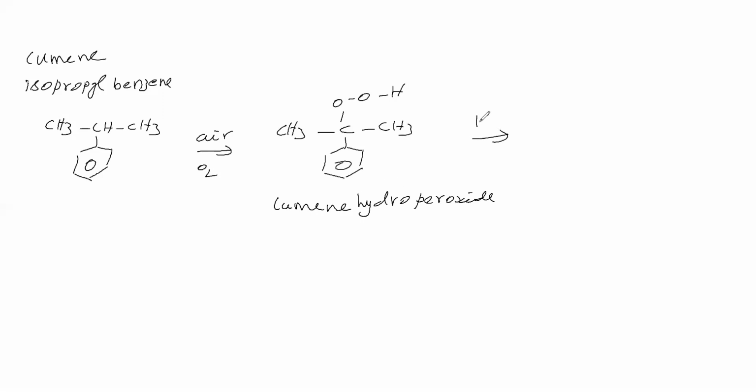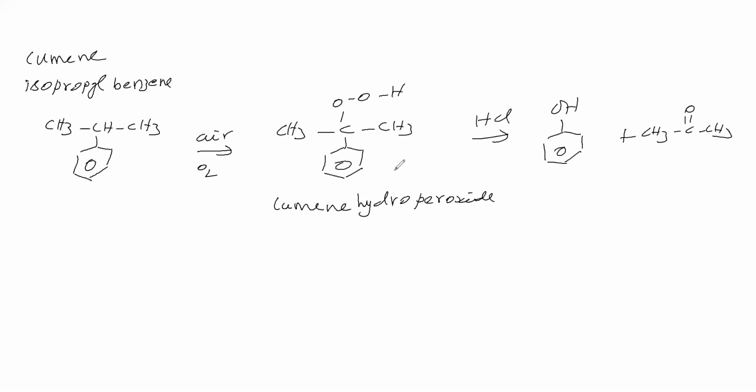This is treated with acid. So what we are getting is phenol and acetone. So cumene is treated with atmospheric air, we are getting cumene hydroperoxide. It is treated with HCl, and we are getting phenol.